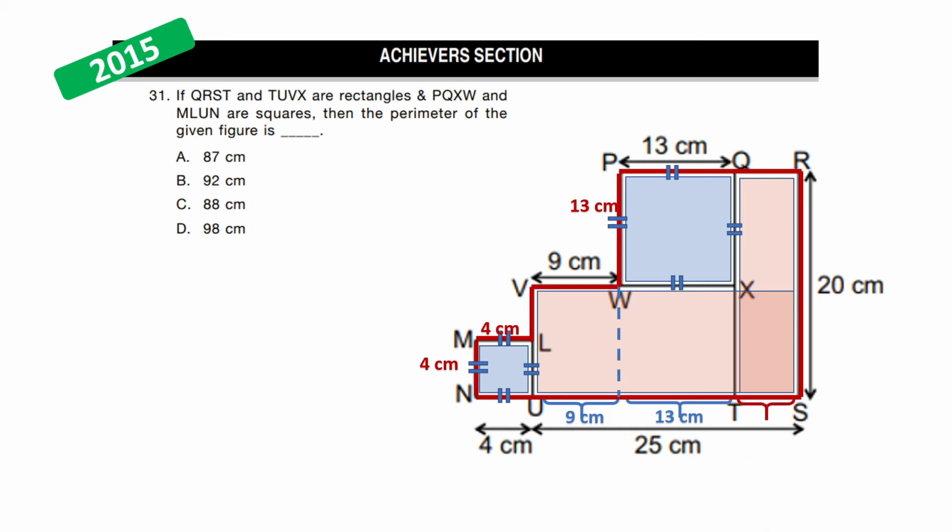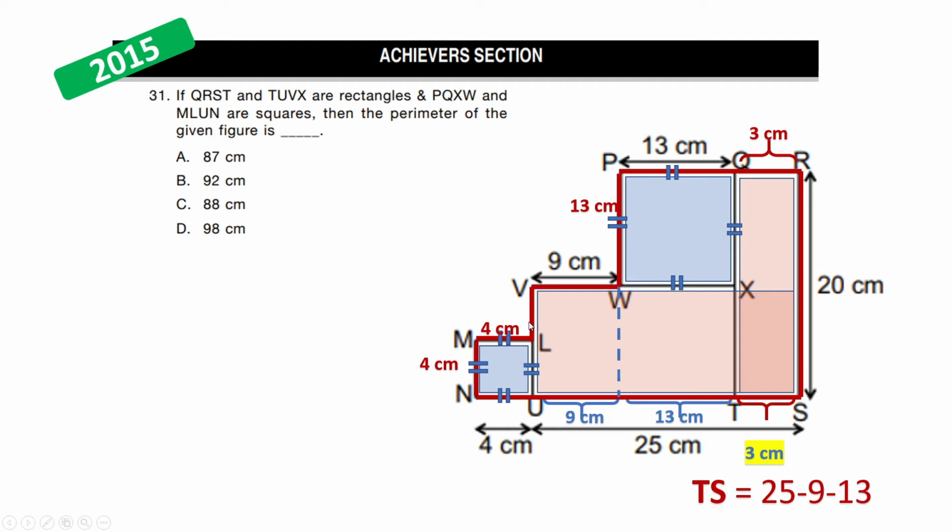Now leaving us with TS. TS from the figure we can easily make out would be equal to 25 minus 9 minus 13. Hence TS would be equal to 3 cm, and the value of QR, which is the opposite side of a rectangle and is the same as TS, will be equal to 3 cm as well.